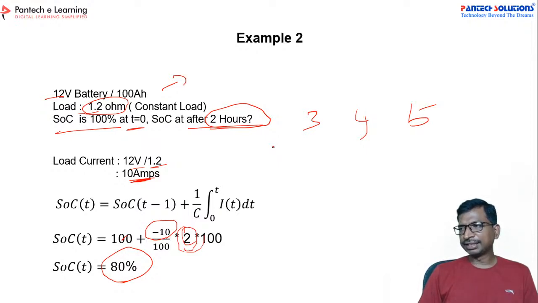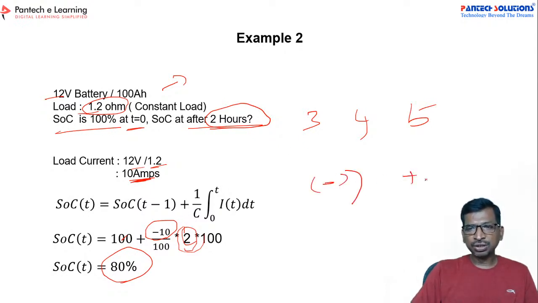Because we are taking the current from the battery, that's why we have considered the negative sign. If you are applying the voltage, then you have to consider it as a positive sign. Negative denotes the discharge, and positive denotes the charge.